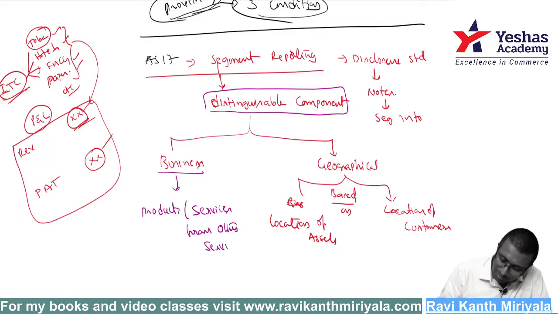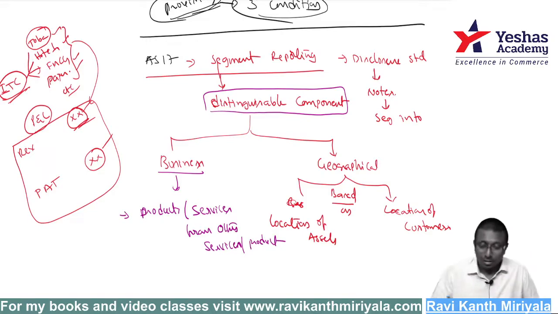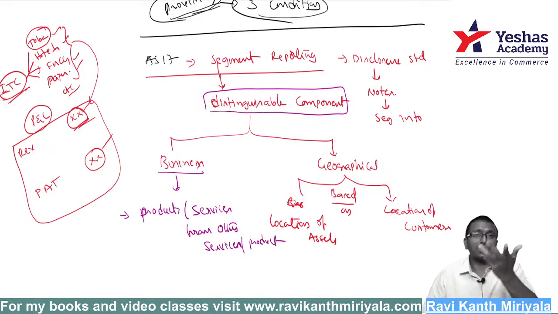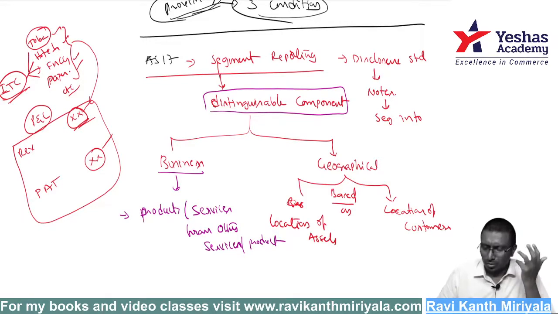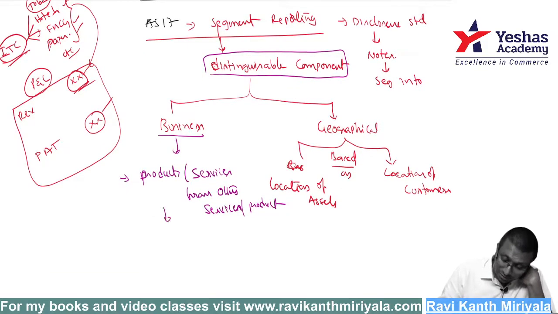Distinguishable means I have one product that is different from another product. Different in the nature of the product, and different in many things. Not just that, it is different in risks and rewards attached to that product.